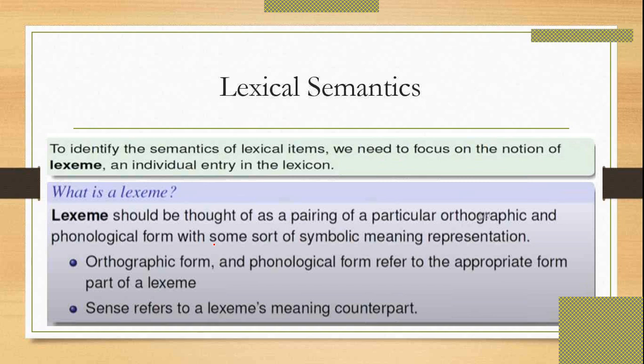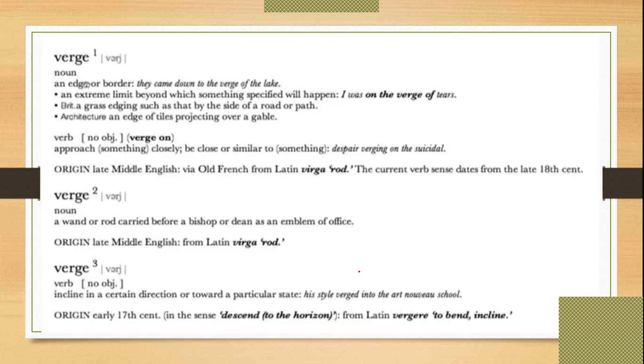Okay, for example, apple. They are concentrating on the phonological form of the word, how this noun can be used in that word. So this is one of the words, you can say, verge.